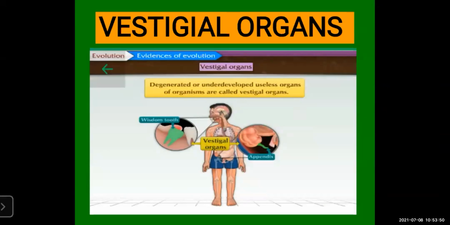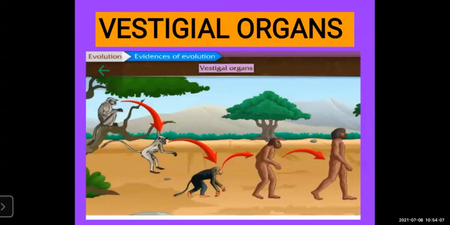So what are vestigial organs? You must have studied: degenerated or underdeveloped useless organs, the organs which have undergone degeneration. So degenerated or underdeveloped useless organs of organisms are called vestigial organs. This definition can come for 1 mark, or a long question can come, which we will discuss later.